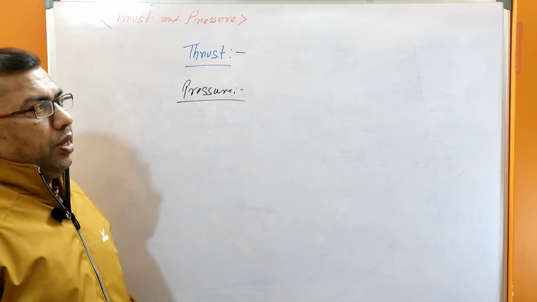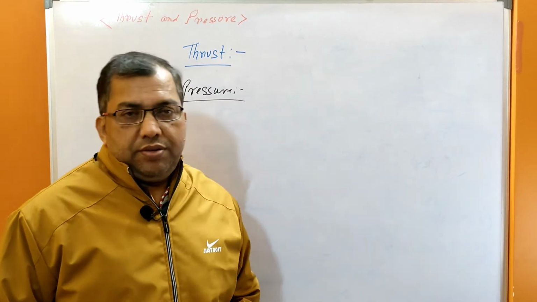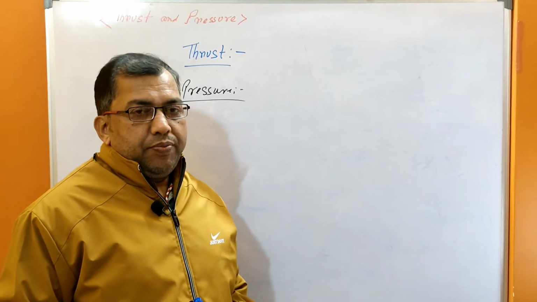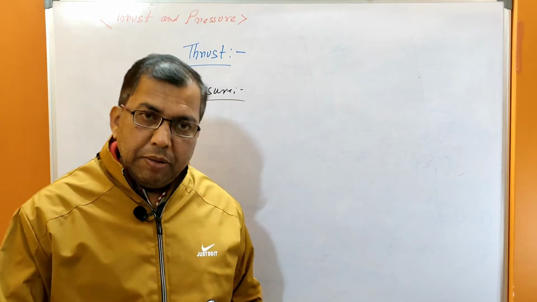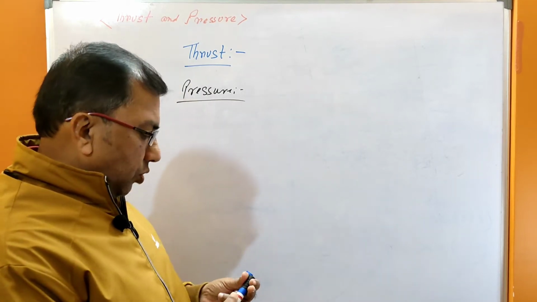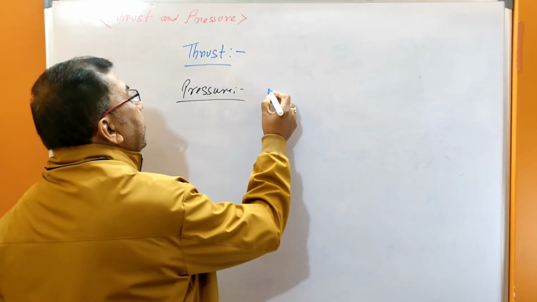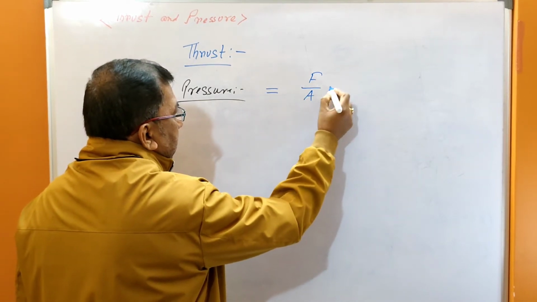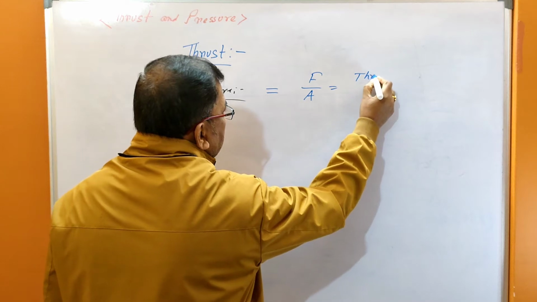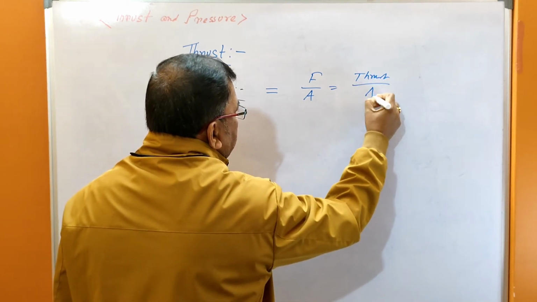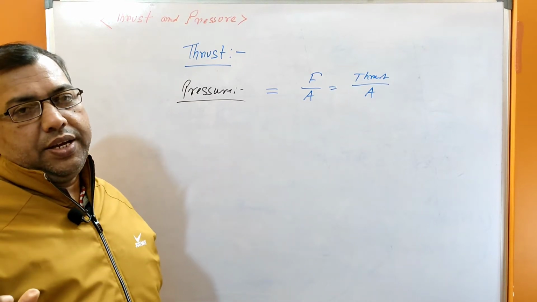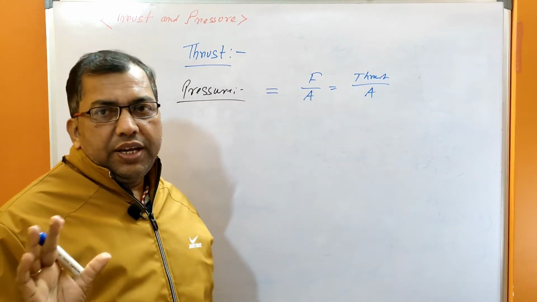What we know? The thrust exerted per unit area is known as pressure. Pressure equals force by area, that is thrust by area. Clear?